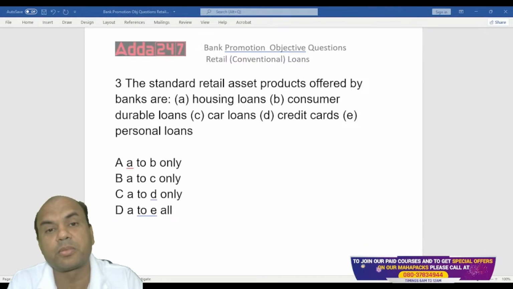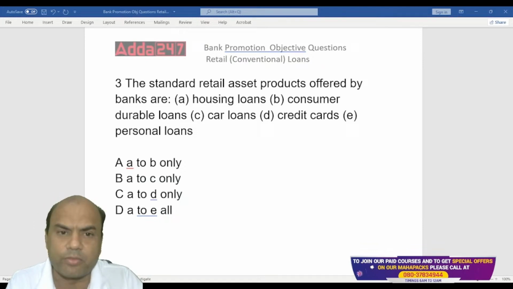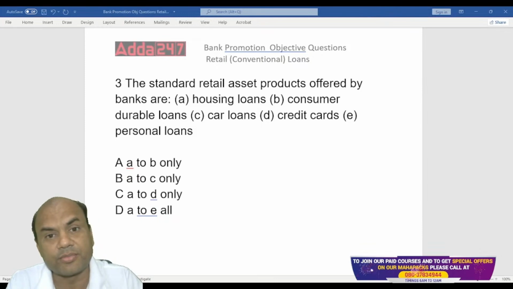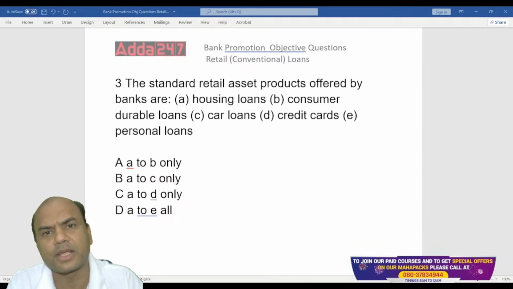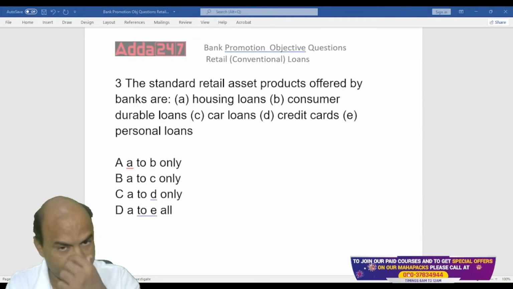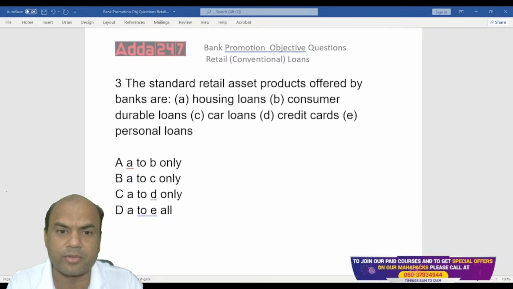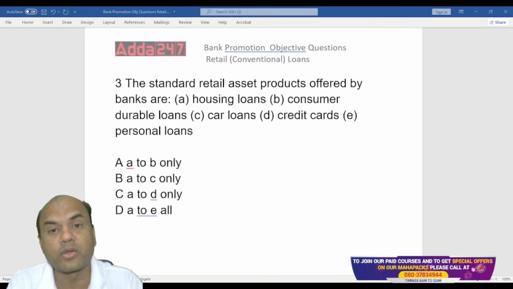Consumer durable loan is small loans. Small loans related to buying the refrigerator, buying the television. Nowadays, even the refrigerators and televisions are of huge price, right? Televisions have gone to around 45, 50,000. So that is also a huge amount. So consumer durable means white goods loans. You can call it simple, white goods.